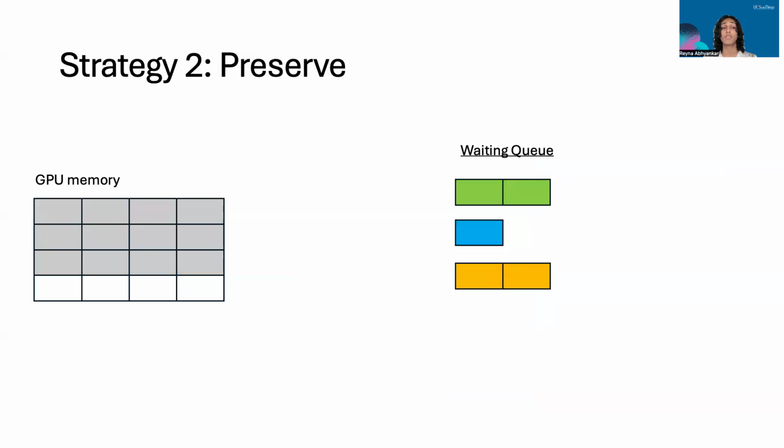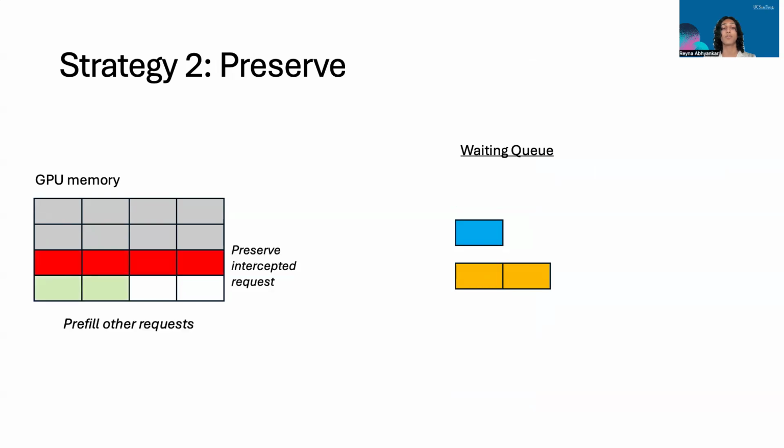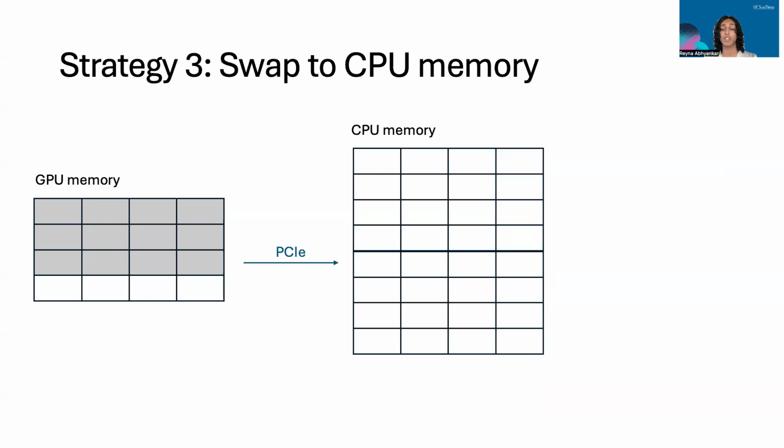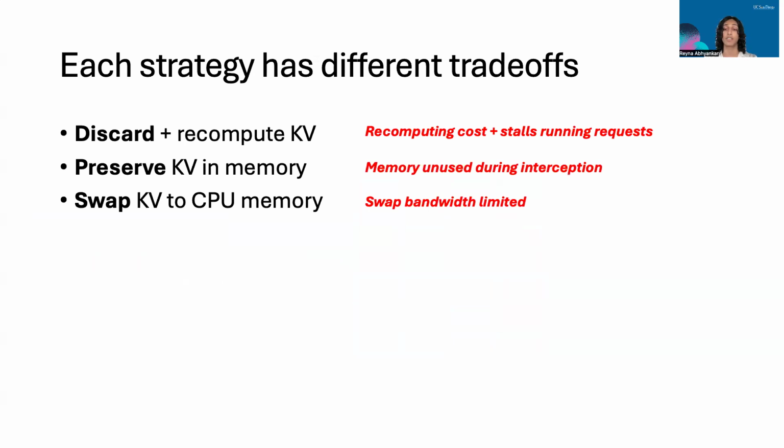The second strategy preserves the KV cache in GPU memory and waits for the interception to finish, at which point it can resume immediately without any recomputation. However, memory is unusable for other requests for the duration of the interception. The third strategy is to swap the KV cache out to CPU memory, i.e. offloading. When the request is being swapped out, the model waits. Only once the request is fully swapped can generation continue. Additionally, the cache must be swapped in when the interception finishes. Each strategy has different trade-offs. Recomputing and swapping both stall running requests in different ways, while preserving a request occupies memory.